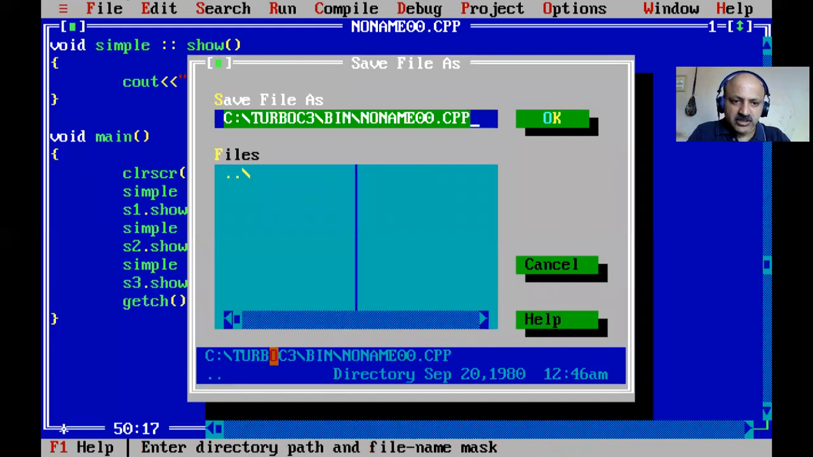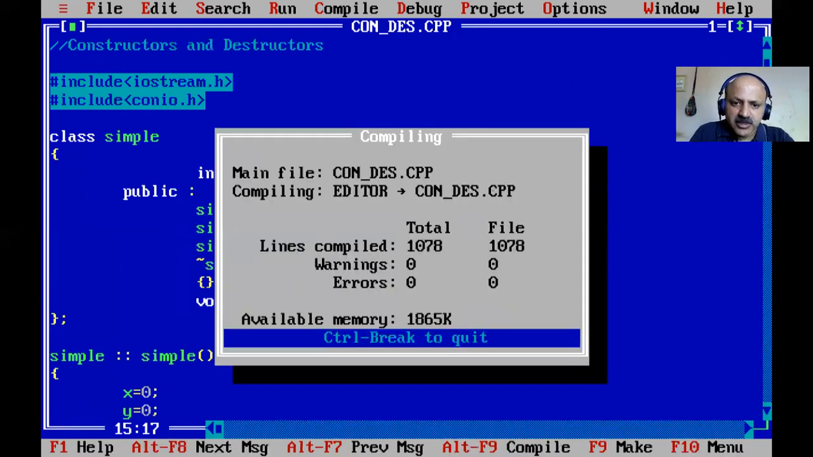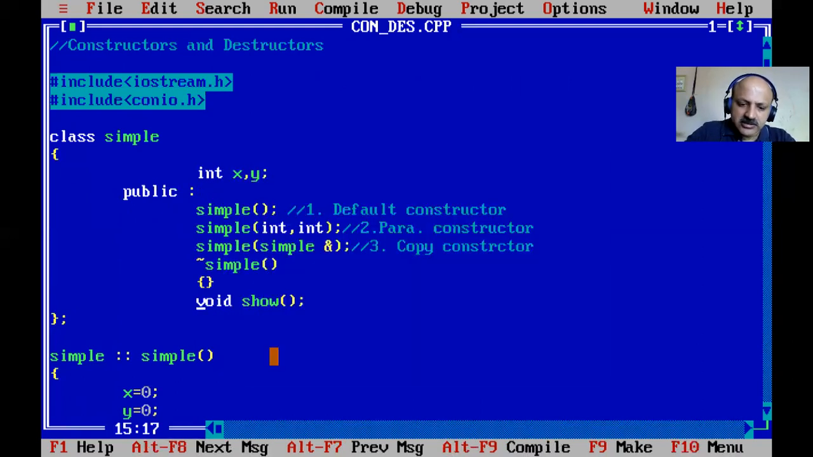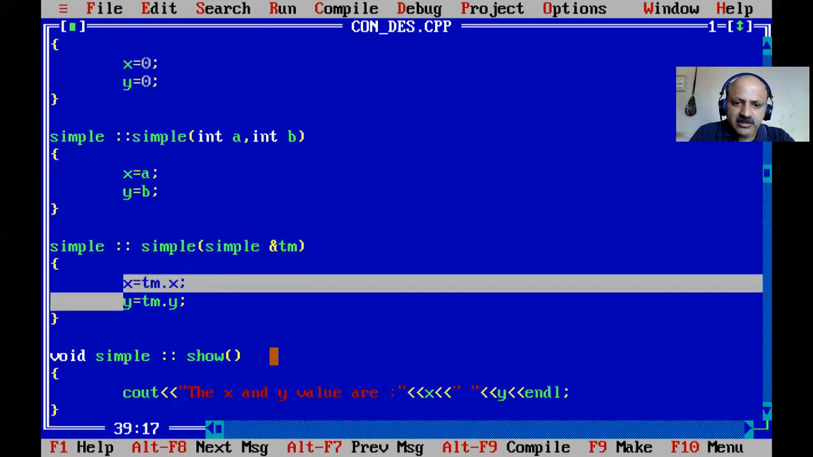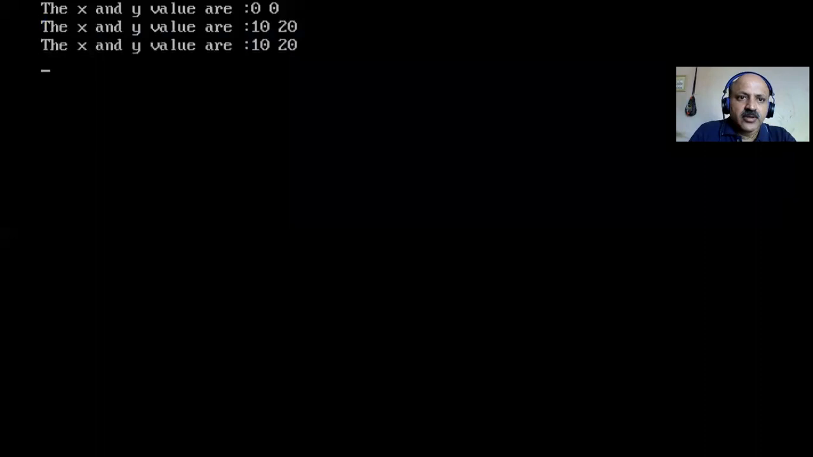So I first save this file as constructor and destructor, condes.cpp. Now first compile, and there is no error. Let us provide an NL, a new line, on all of them, and let us check. Initially x is the default, and we can say that x and y are 10.